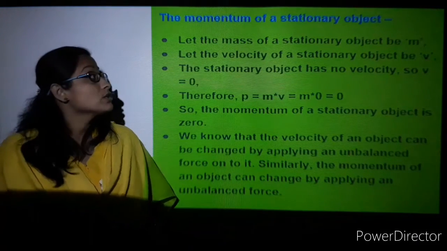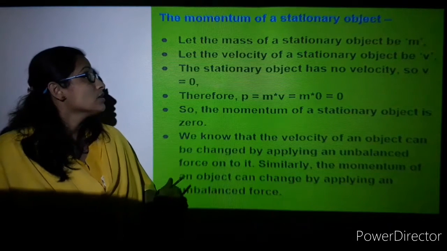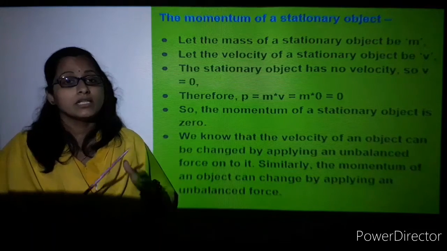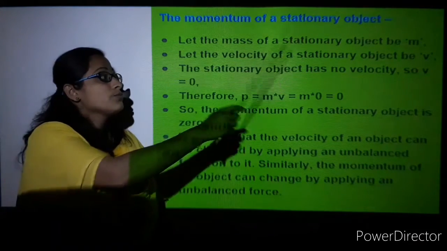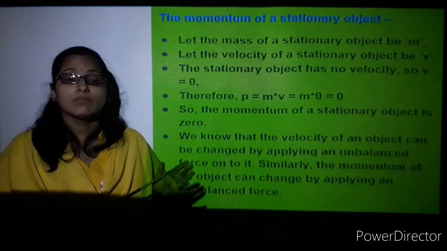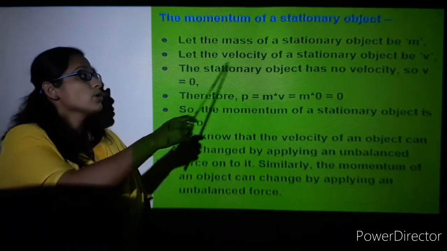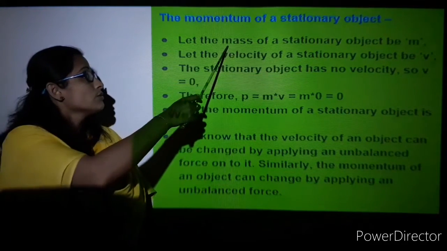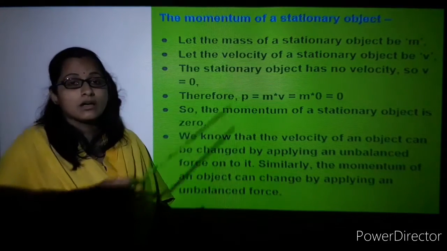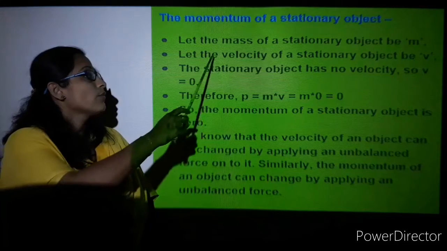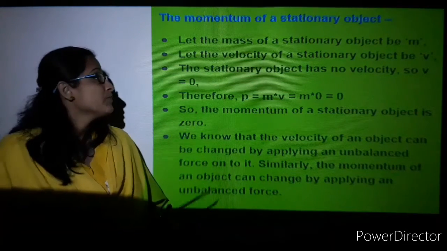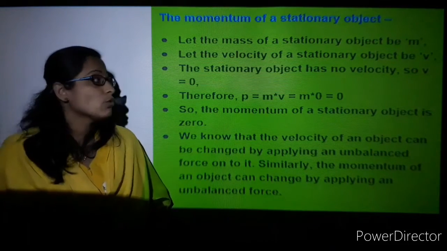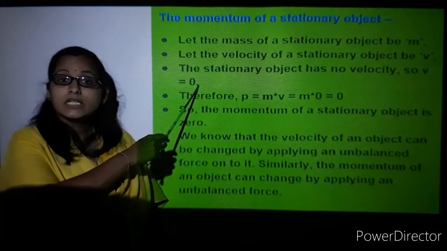Let's understand the momentum of a stationary object. How does an object gain momentum with respect to velocity when it is idle? Let the mass of a stationary object be m. Stationary means it is not moving. Let the velocity of the stationary object be v. The stationary object doesn't have any velocity since it is not moving, so v is considered as 0.